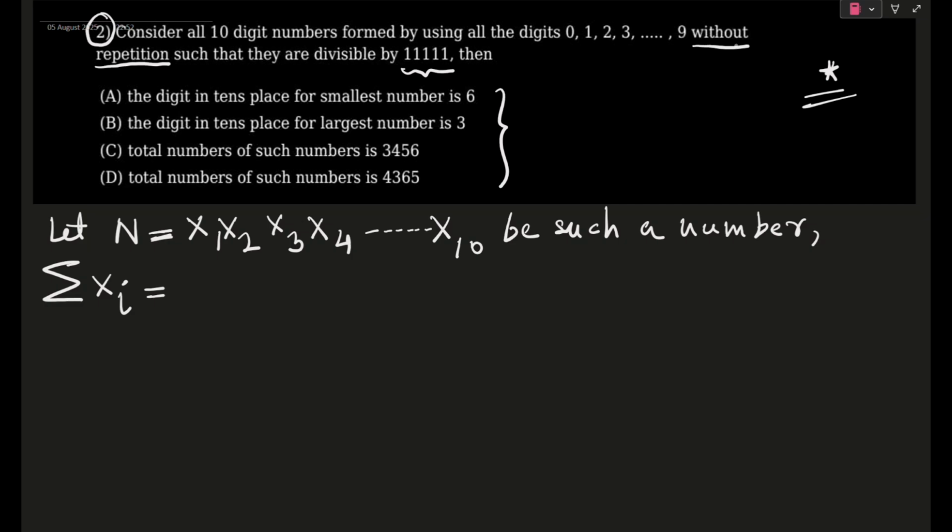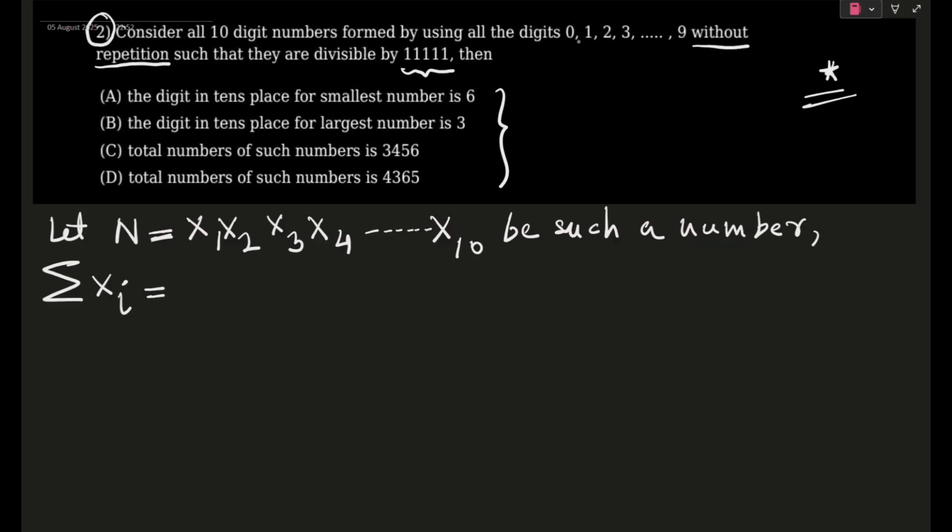Okay, very important word: without repetition. It actually means that x1, x2, x3, x4 up till x10, each of these digits is distinct. So if you choose x1 as, say, 9, then you can't choose x2 up till x10 as 9 again. It will be 0 to 8. So basically, in whichever way you take the digits, the sum of xi will be the sum of the first 9 natural numbers.